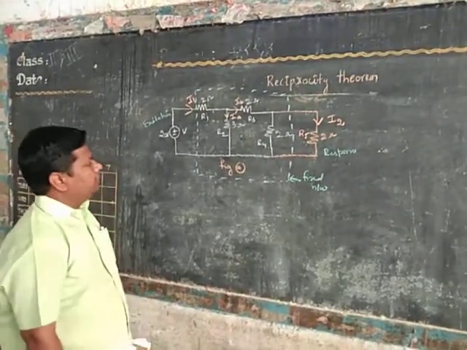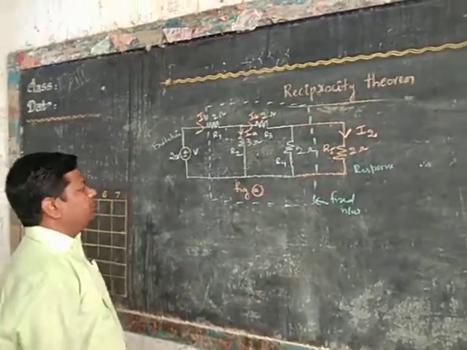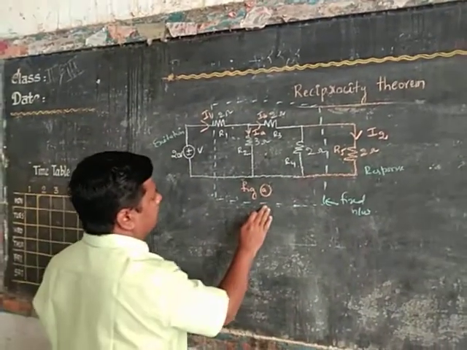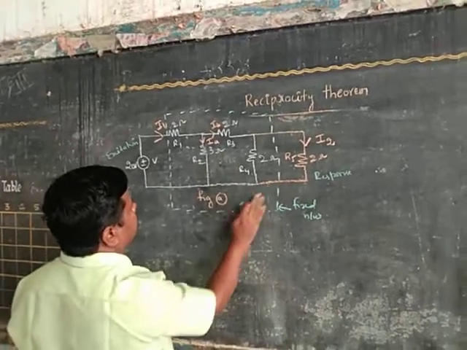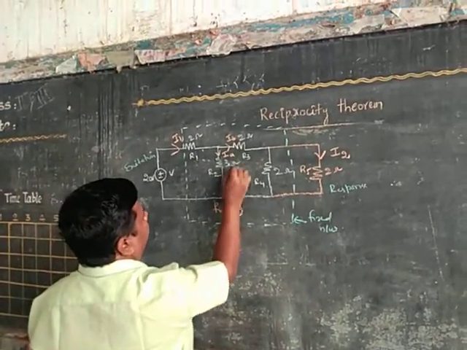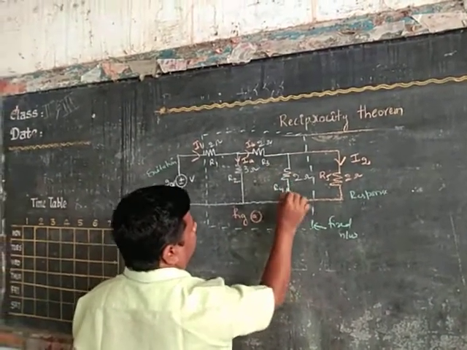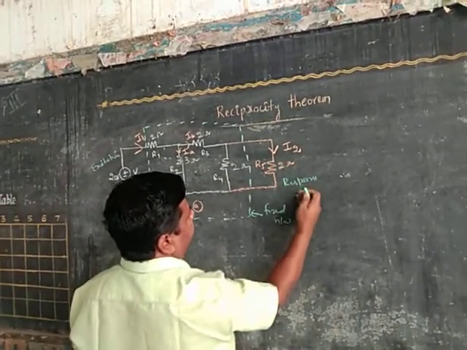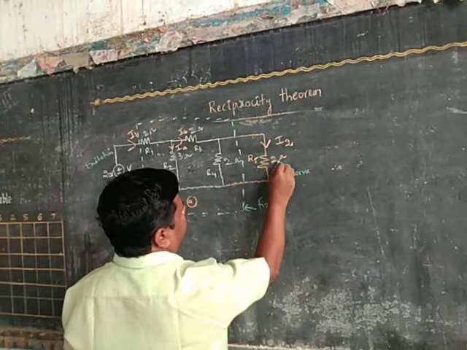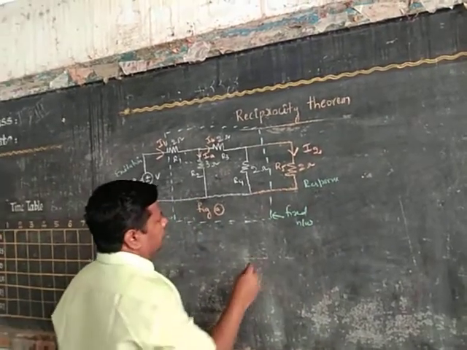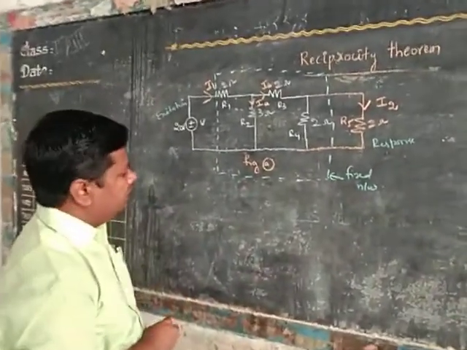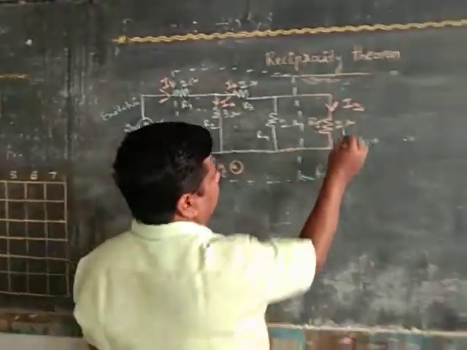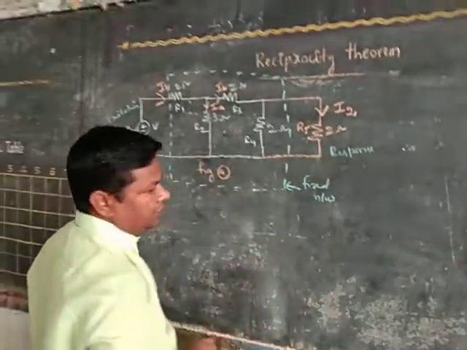Consider this problem here. There is a 20 volt voltage source. This is the network without energy sources, R1, R2, R3, R4. What we observe is the current in the second branch, which is called the response. The response is the current in the 2 ohm resistor. Using a circuit analysis procedure, find the current flowing through the 2 ohm resistor.